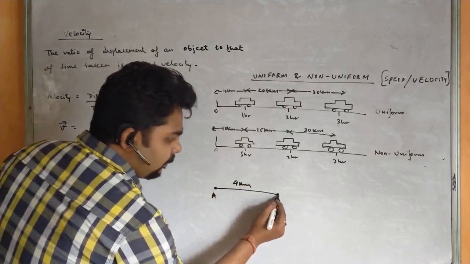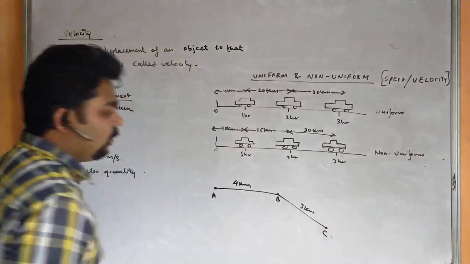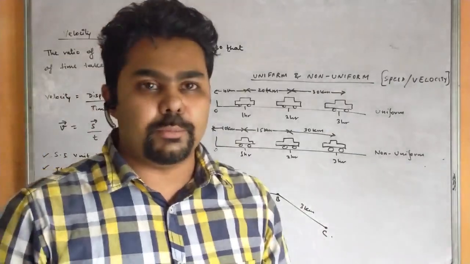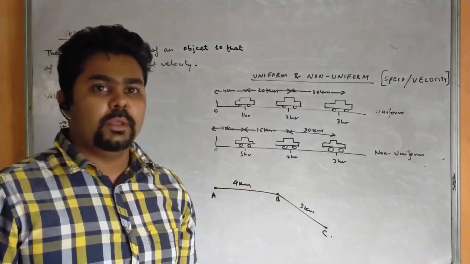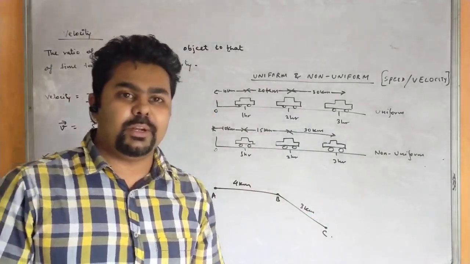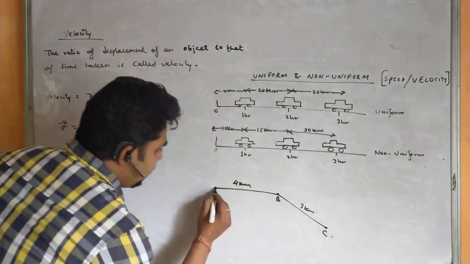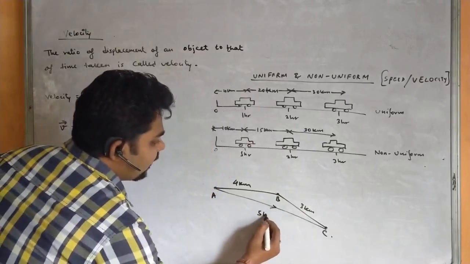So when it has moved from B to C again, covering 3 km, if it is asked what is the total distance covered by the body, we will say 7 km, that is 4 plus 3, 7 km, the total distance covered by the body. But when I ask you what is the displacement of the object from A to C, that is the shortest distance from A to C, that will be 5 km.